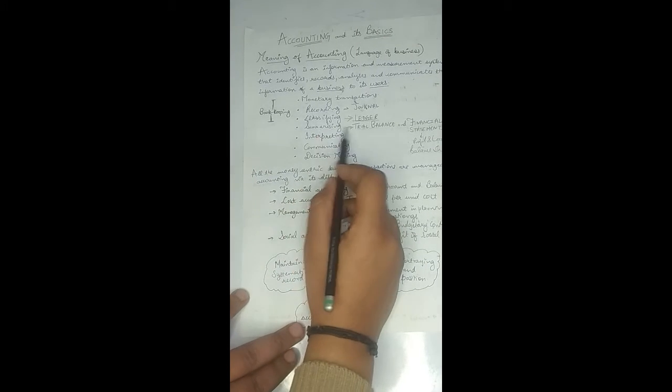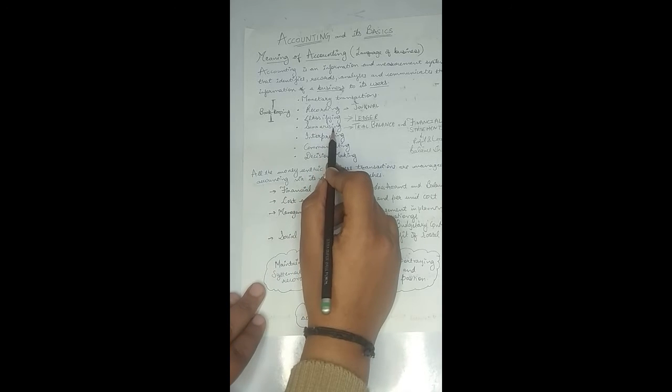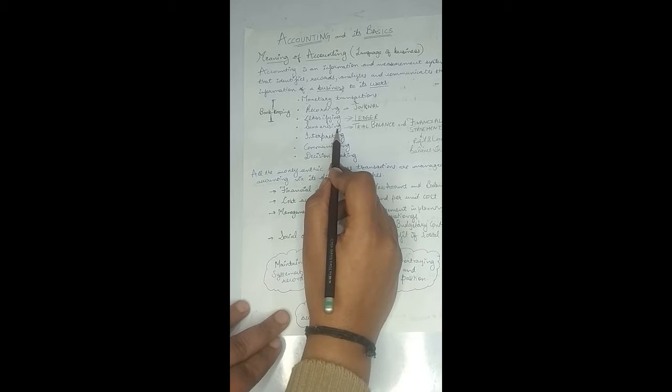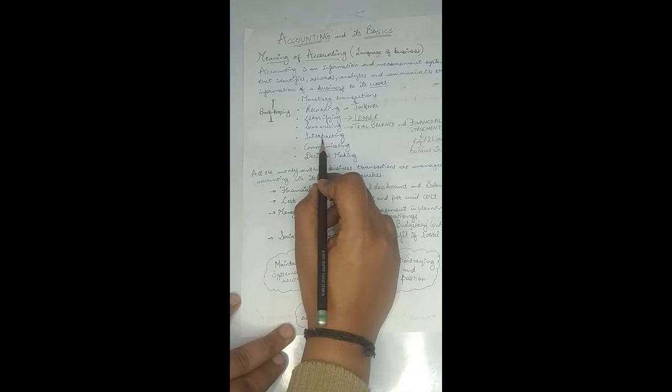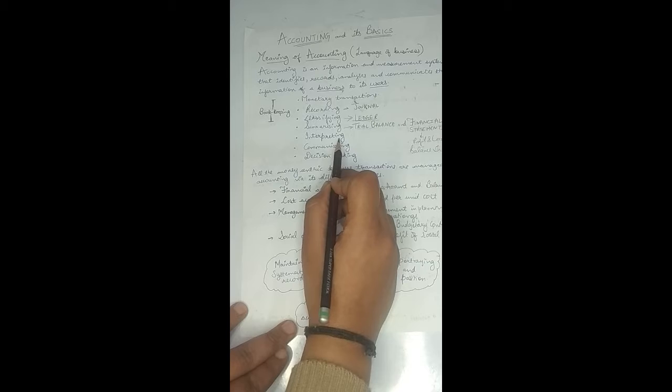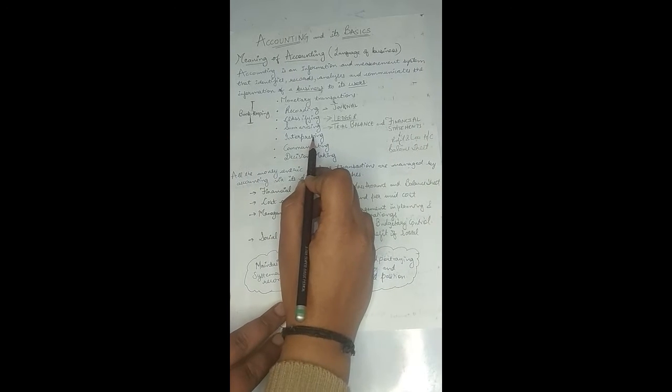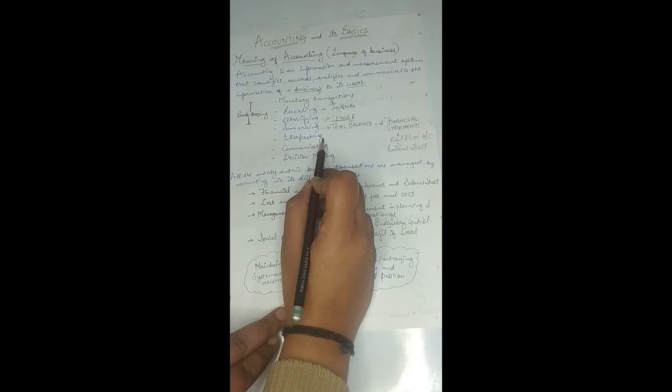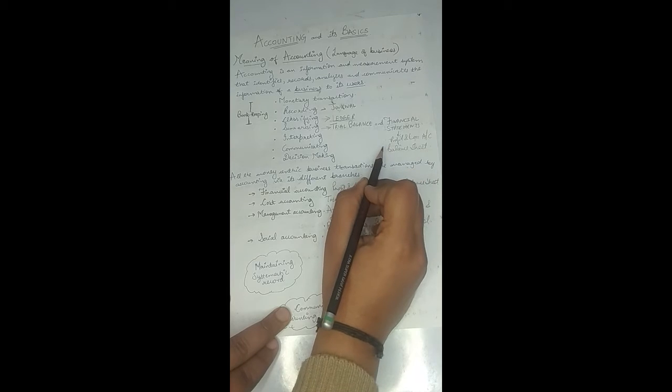So after having a summary of all the accounts, after preparing the financial statements, the customers, the investors and all the users will be able to make an interpretation about the running position of the organization. They will be able to know that yes, the firm is in profit or loss, and what the financial position of the business is, right?